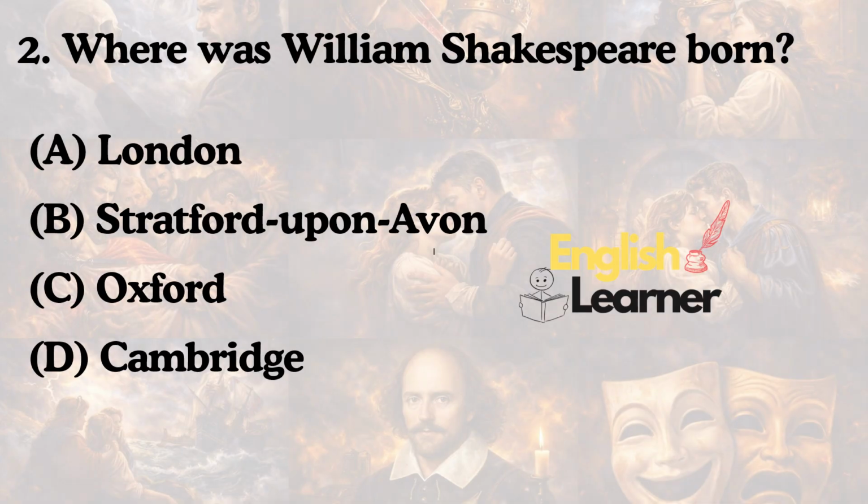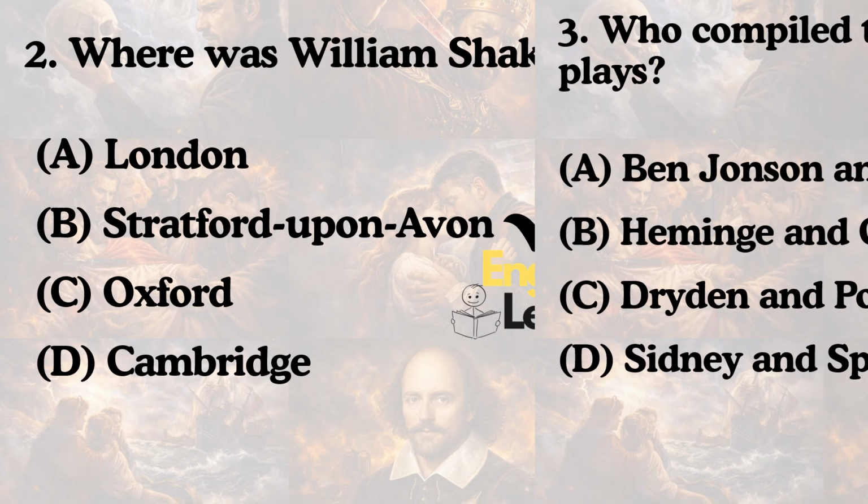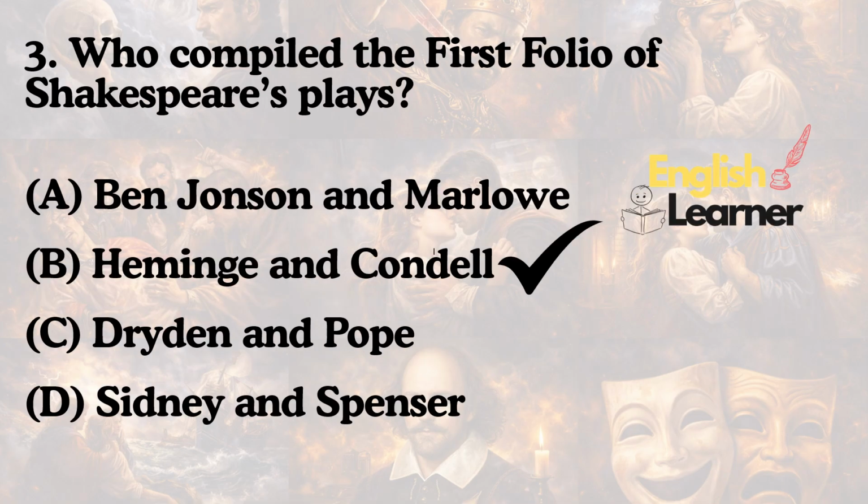Where was William Shakespeare born? London, Stratford-upon-Avon, Oxford or Cambridge? The answer is Stratford-upon-Avon. Who compiled the first folio of Shakespeare's plays? Ben Jonson and Marlowe, Hemming and Condell, Dryden and Pope, or Sidney and Spencer? The answer is Hemming and Condell.